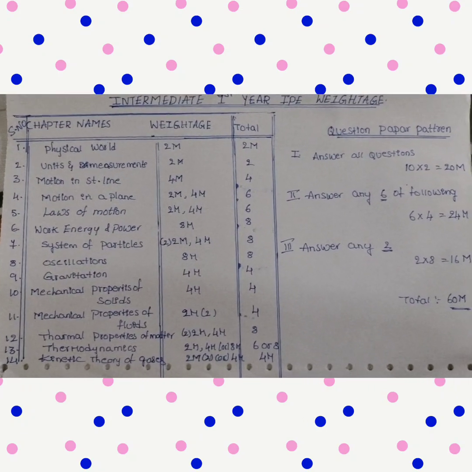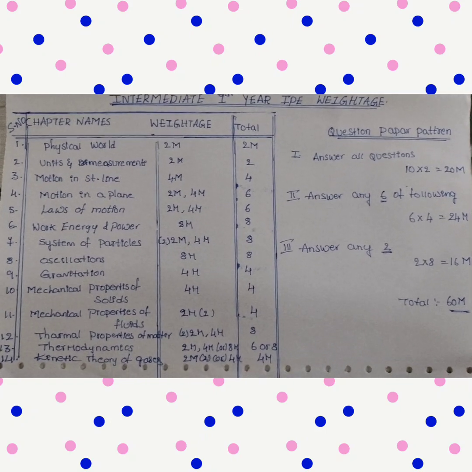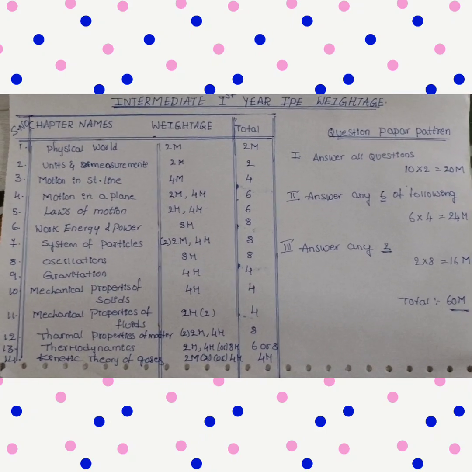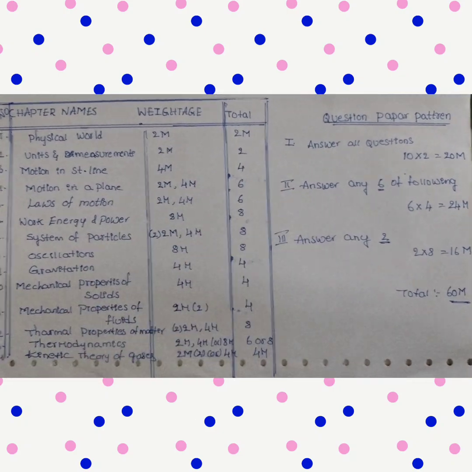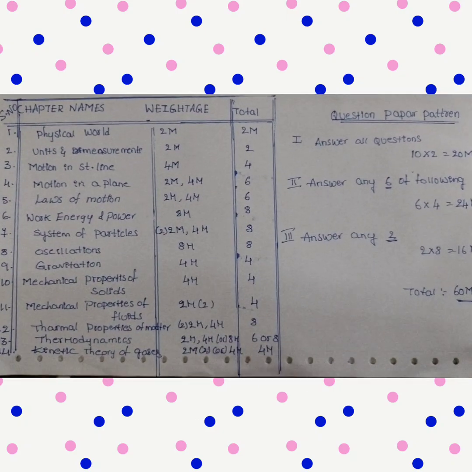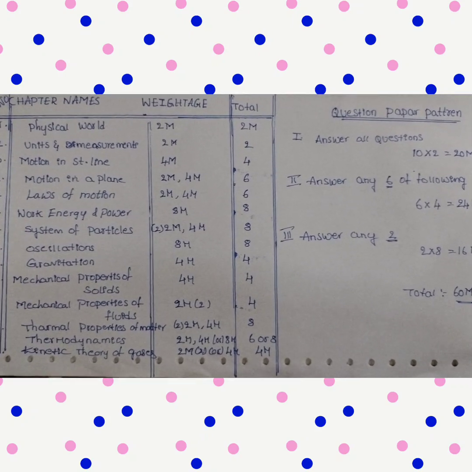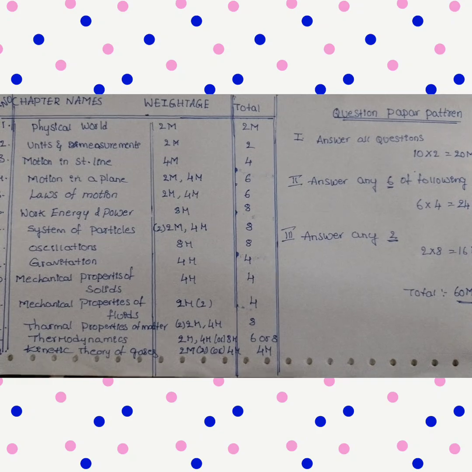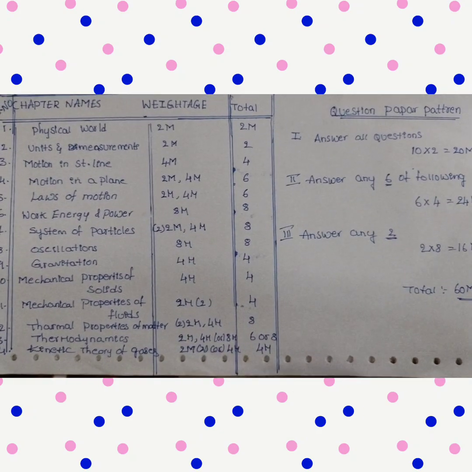Before going, we have to know the question paper pattern also. Coming to the question paper pattern, here we are having 3 sections. In the first section, they will give 10 2 marks questions. We have to attempt each and every question. There is no choice in the first Roman. 10 2s are 20 marks.